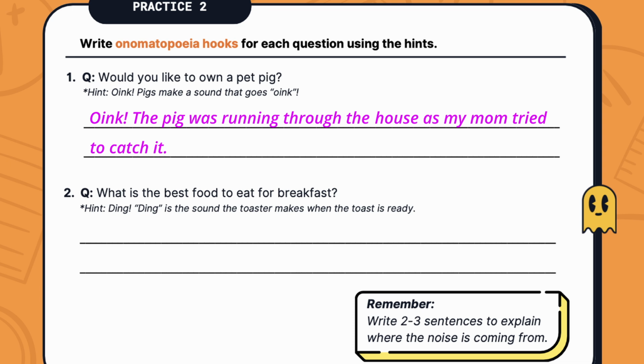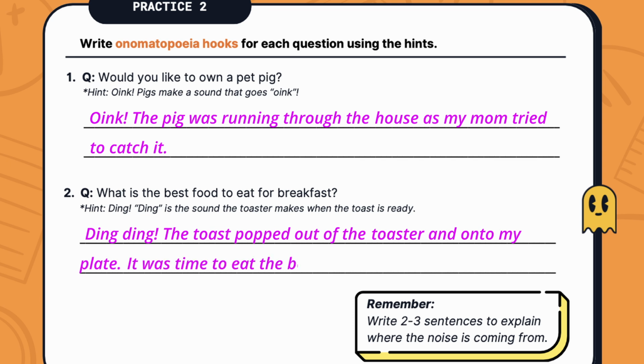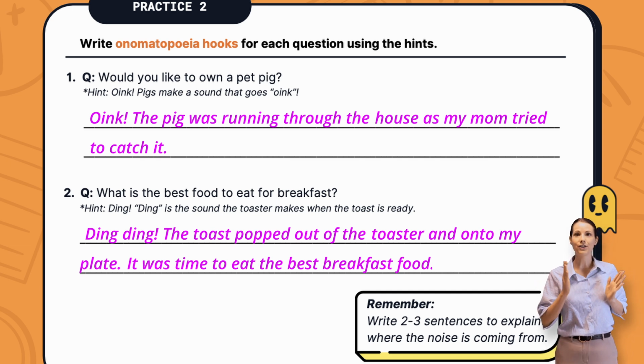Question 2. What is the best food to eat for breakfast? Hint. Ding ding! That's the sound the toaster makes when toast is ready. Ding ding! The toast popped out of the toaster and onto my plate. It was time to eat the best breakfast food. This is an example of what your onomatopoeia hook might look like for question 2. Remember, write 2 to 3 sentences to explain where the noise is coming from and to tell the main idea of what your essay will be about.